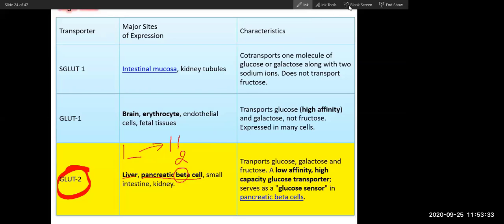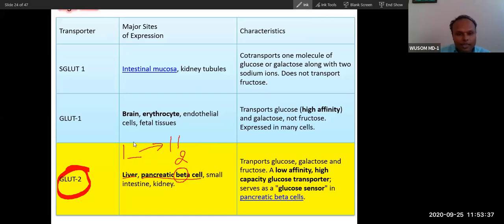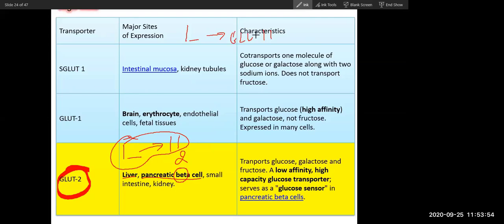Are we supposed to make it like this in the test question? Not in the test question. This is a memorization trick. This is not a class of theory. It is a trick, so that you will always remember liver means 2 lines, GLUT2.